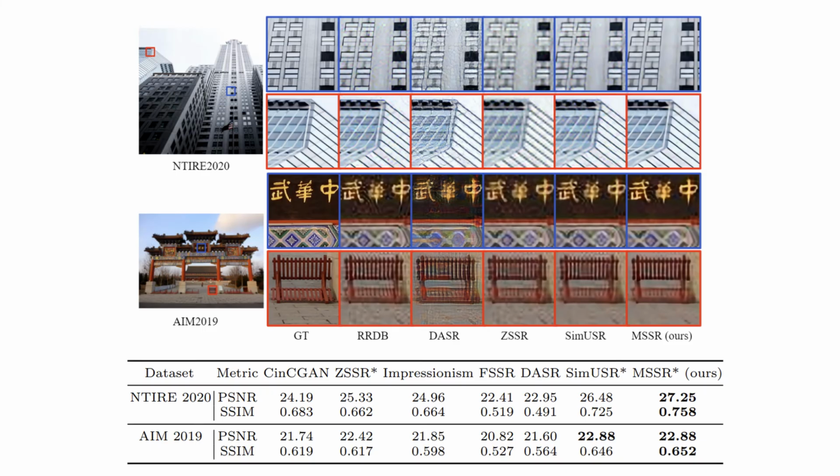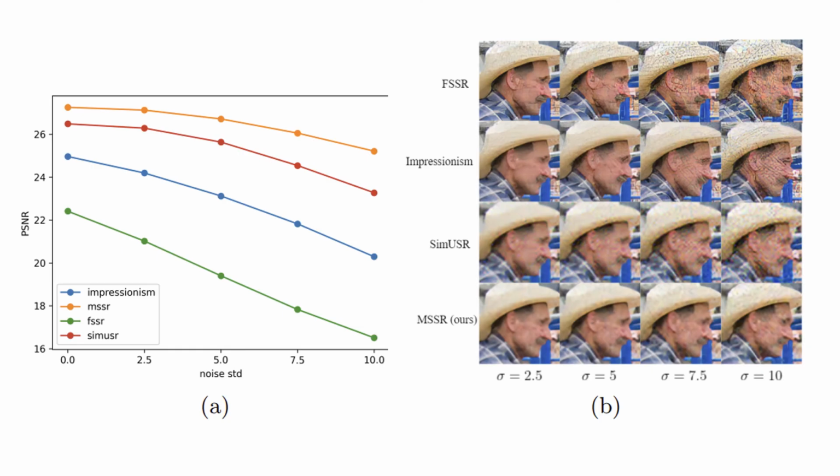Our method achieves state-of-the-art performance on the benchmark datasets, both qualitatively and quantitatively. In this figure, we analyze the generalization ability of different SR methods. Specifically, we inject additive Gaussian noise into input images at test time and see how each model adapts to the out-of-distribution samples. As shown in the figure, the performances of existing methods are drastically degraded by input perturbation, limiting the practical use of SR in the real world.